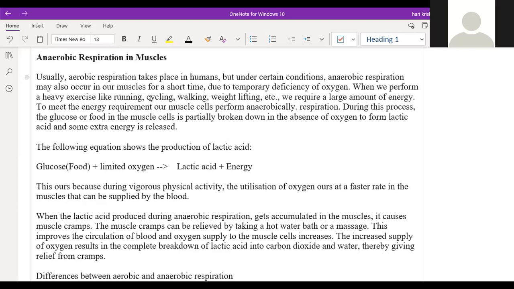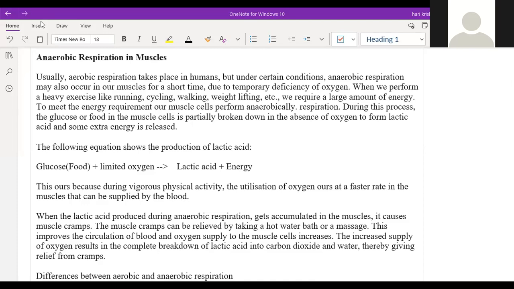Usually, aerobic respiration takes place in humans, but under certain conditions, anaerobic respiration may also occur in our muscles for a short time. Due to a temporary deficiency of oxygen, when we perform heavy exercise like running, cycling, weightlifting, etc., we require a large amount of energy. So glucose or food in muscle cells is partially broken down in the absence of oxygen to form lactic acid, and some energy is released.